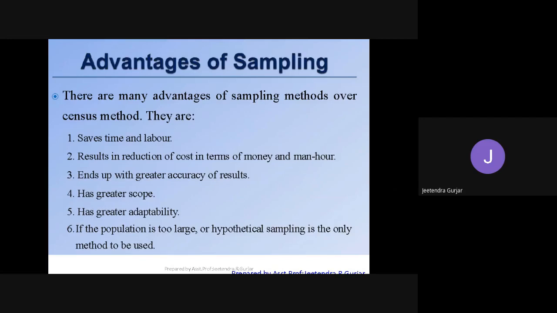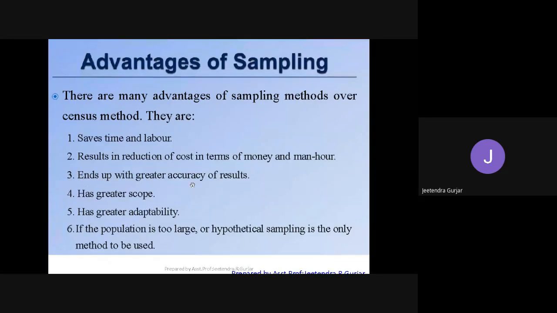Next, we have the result is reduction of cost in terms of money and man hour. Yes, very, very important. Whatever results you get, students, you will get a good job and good money, and you will be paid very well on an hourly basis. Yes, students. So results are very, very important. Even in the samplings, results is very important.